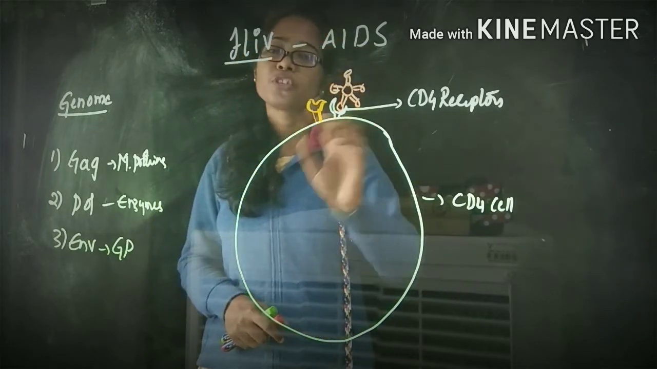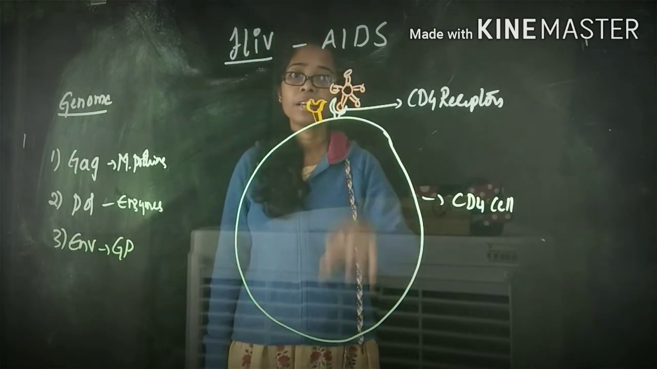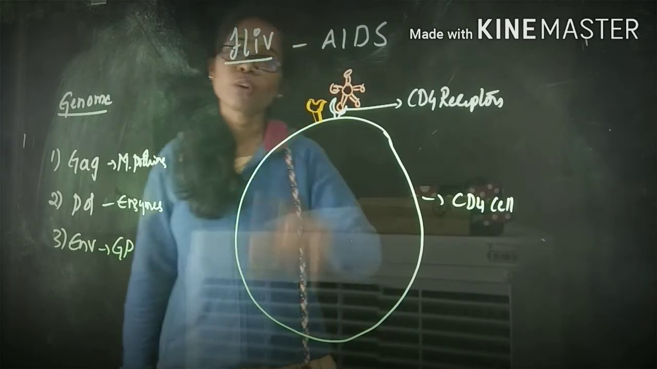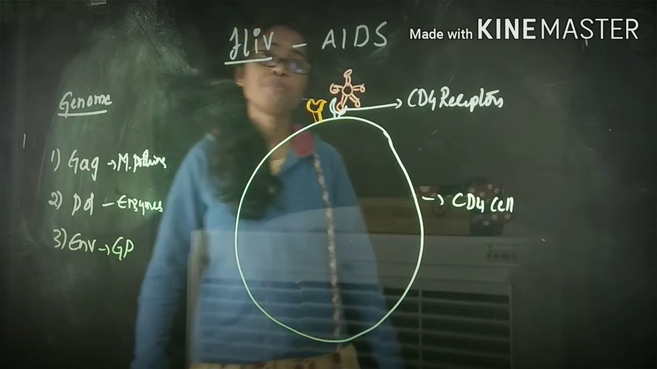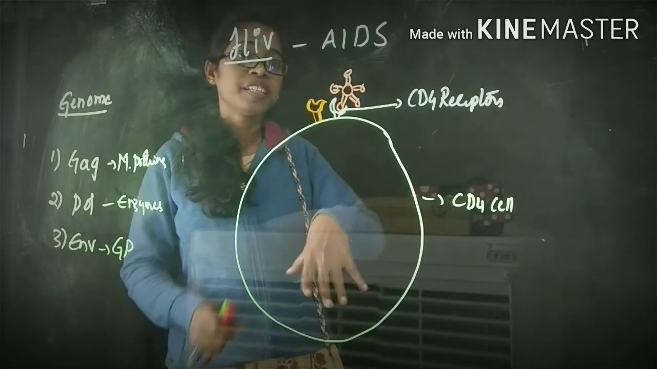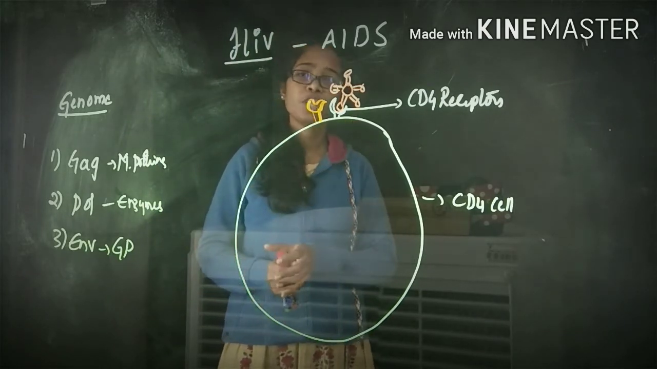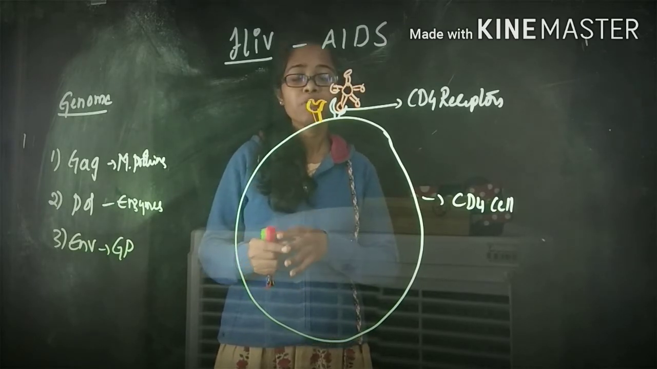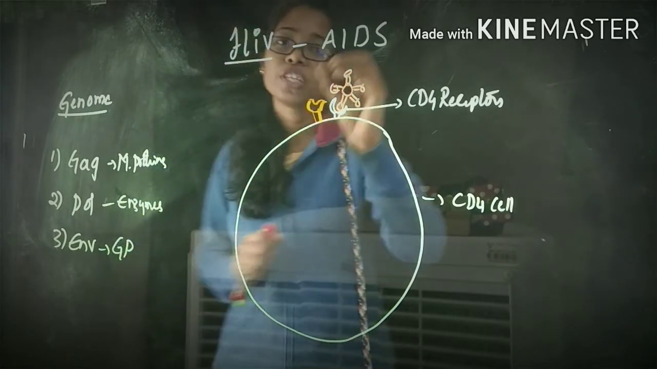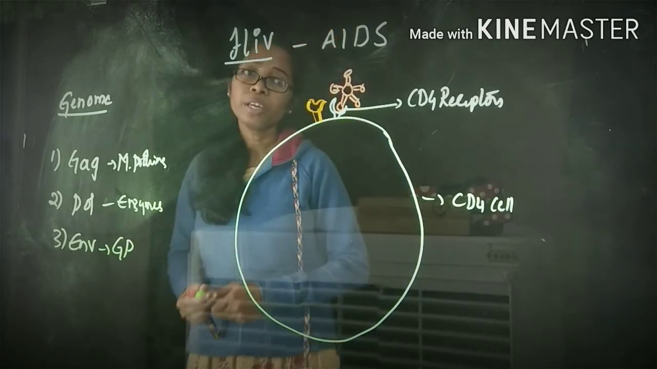See here what happens, this GP120, once it recognizes the CD4 receptors, binds with those CD4 receptors along with the co-receptors. Clear? Next, we are having another glycoprotein, that is GP41. With the help of this GP41, the virus will be internalized. GP120 recognizes the CD4 receptors and GP41 causes internalization of the virus. That means whatever genetic material is present in the virus will be released into the CD4 T cells.